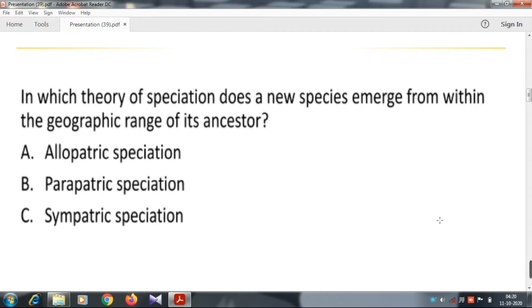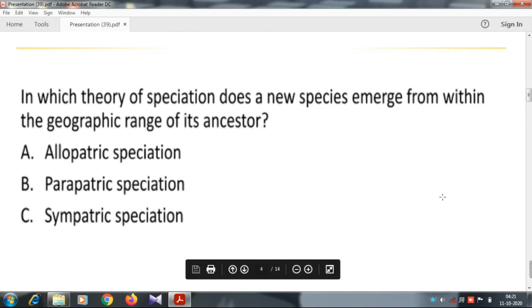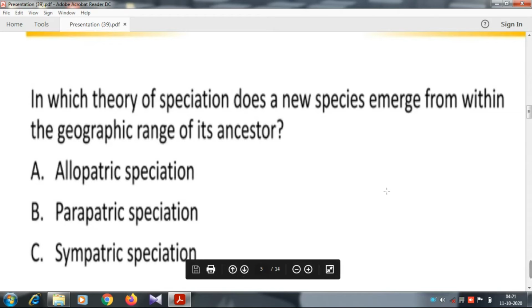They originated from the ancestor too, and they are not separated by a geographical barrier, so the answer is sympatric speciation.